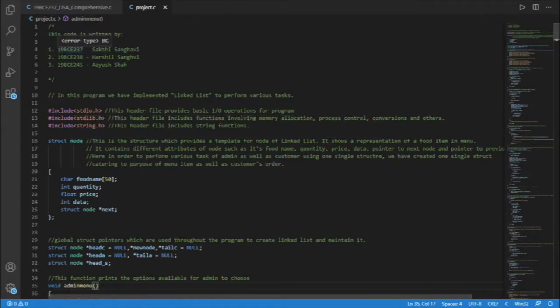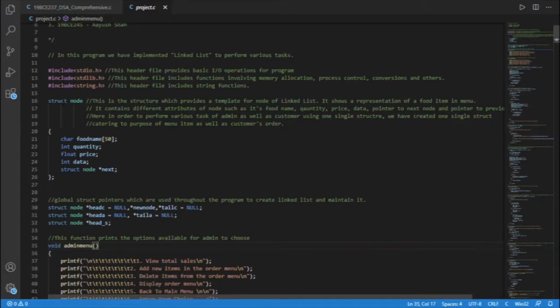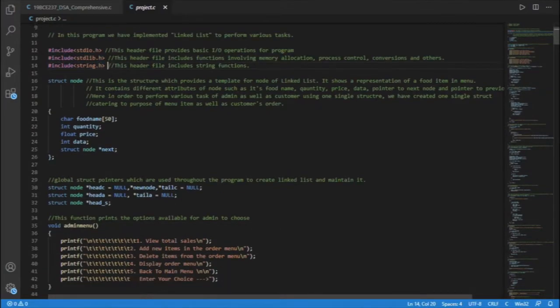Here I will explain the source code of our program, Restaurant Management System. Implementation of this program is done using a single linked list. First of all, we include all the necessary libraries which are needed for the program to perform. Then we have created a structure which will store a single node of the linked list.